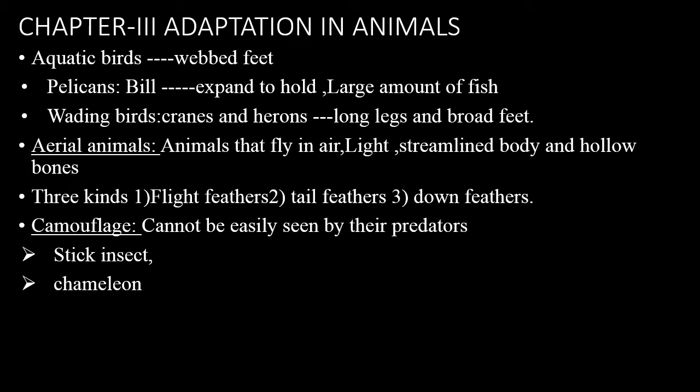Next is camouflage. Animals which cannot be easily seen by their predators are said to have camouflage. It is an adaptation that animals use to avoid predators. Examples: stick insect and chameleon are a few examples of camouflage.